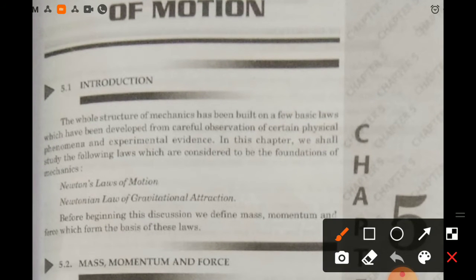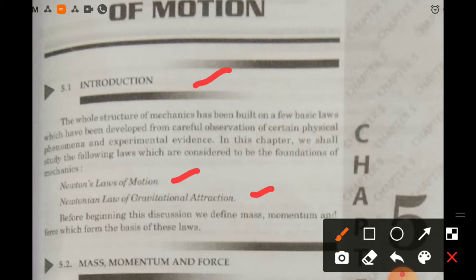Making introduction, the whole structure of mechanics has been built on a few basic laws which have been developed from careful observation of certain physical phenomena and experimental evidence. In this chapter, we shall study the following laws, which are considered to be the foundations of mechanics: Newton's law of motion, Newtonian law of gravitational attraction.